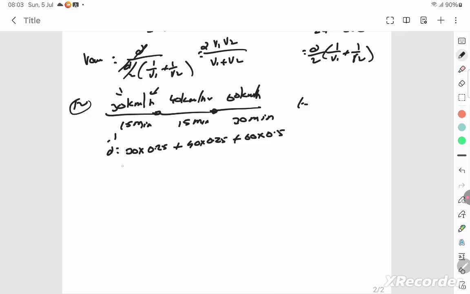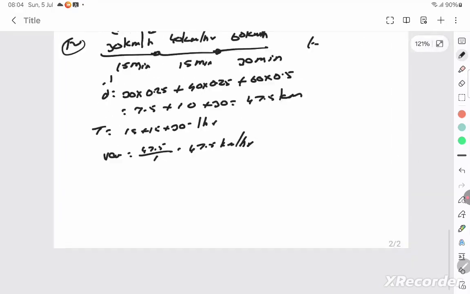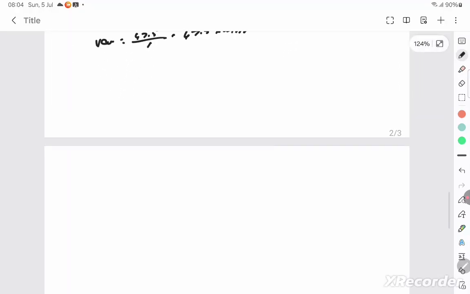Converting everything to hours, you get 7.5 plus 10 plus 30, which is 47.5 kilometers, the total distance. The total time is 15 plus 15 plus 30, which takes 1 hour. So if they ask you average speed, it's 47.5 by 1, so it's 47.5 kilometer per hour as average speed. So let's go to 13th question.